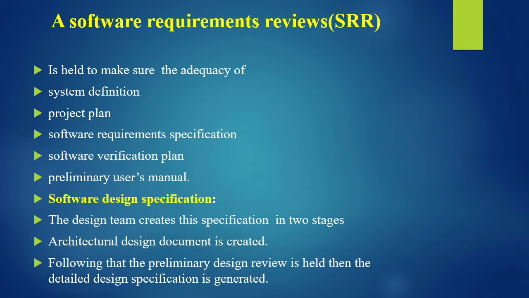Our next topic is the software requirements review. It is held to ensure the adequacy of the system definition, project plan, software requirement specification, software verification plan, and preliminary user's manual. Software design specification: the team creates this specification in two stages. An architectural design document is created. Following that, the preliminary design review is held, then the detailed design specification is generated.